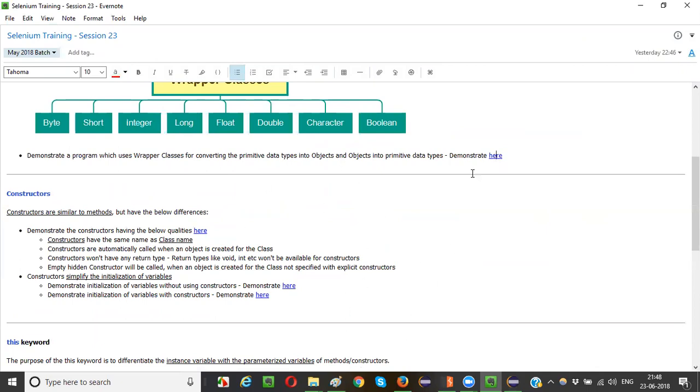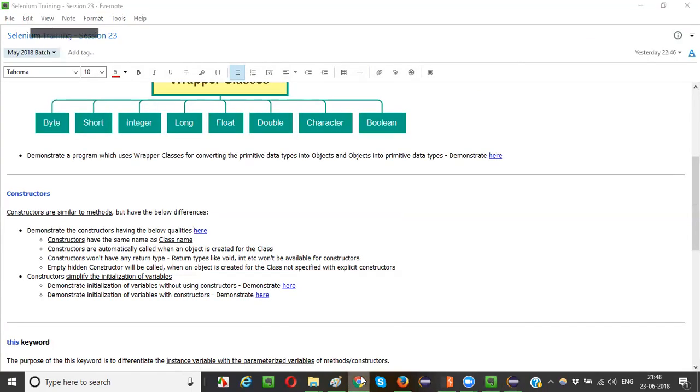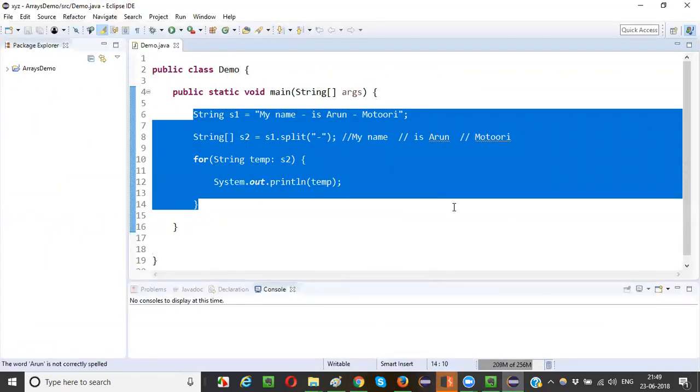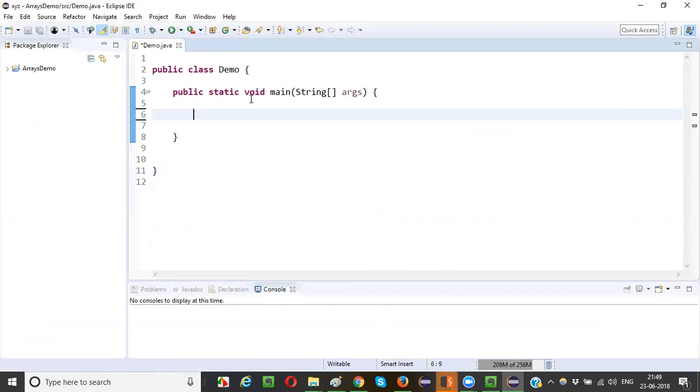I clicked on it. It's not working. Okay, it's launching, guys. Chrome browser is launching. Just give me a second. Already there. Let me remove all this stuff. Save it. Or else let me create a new project, guys. Better.